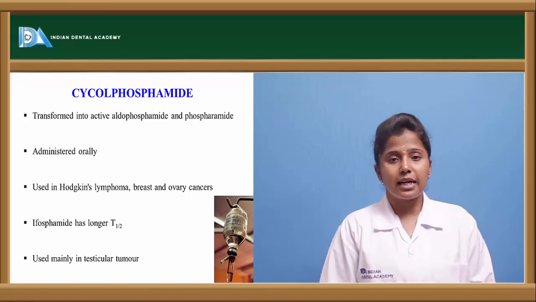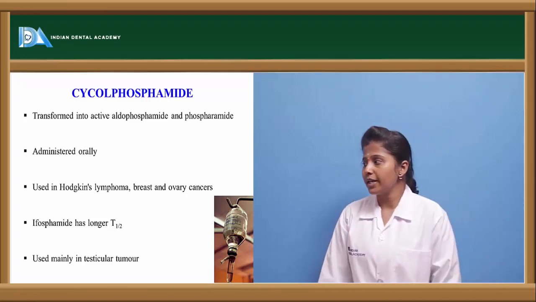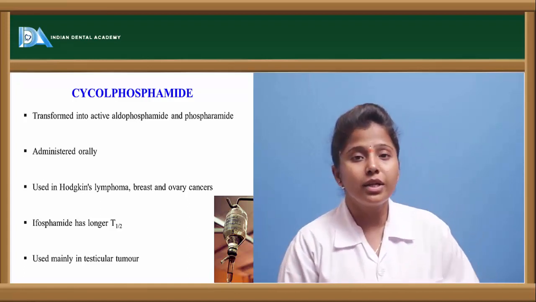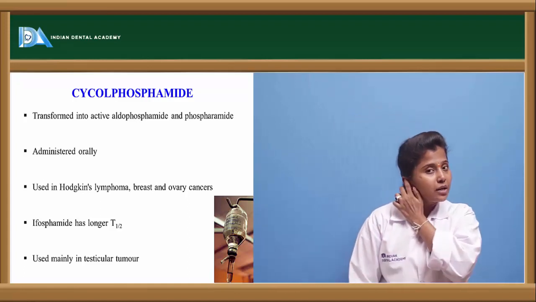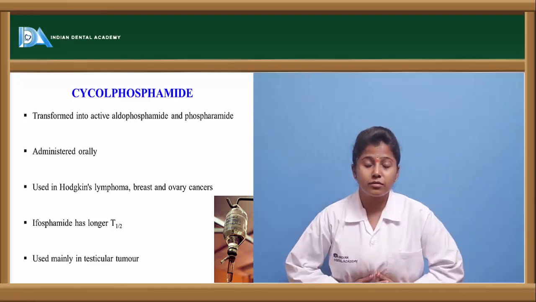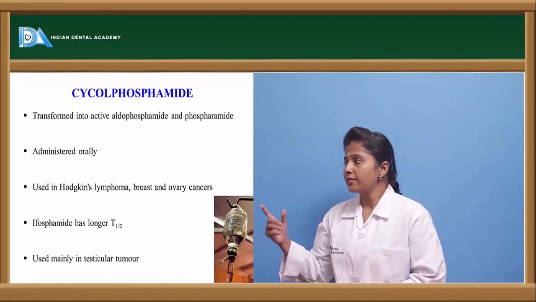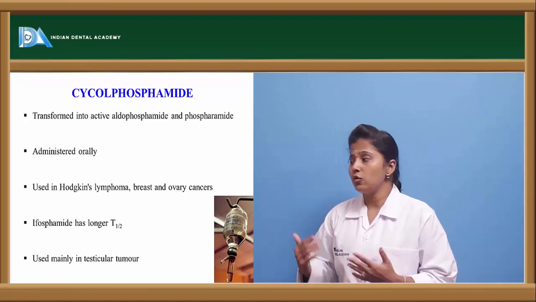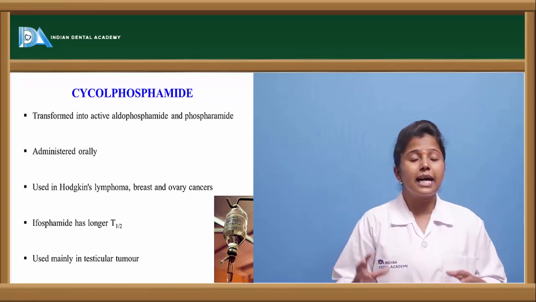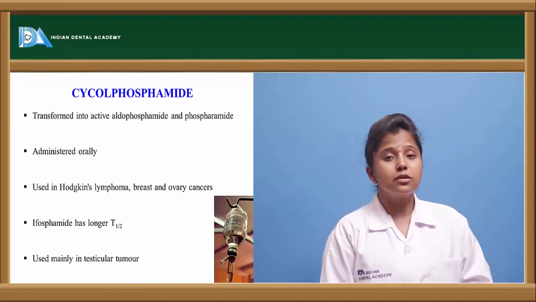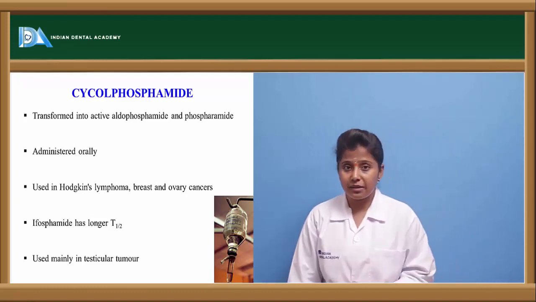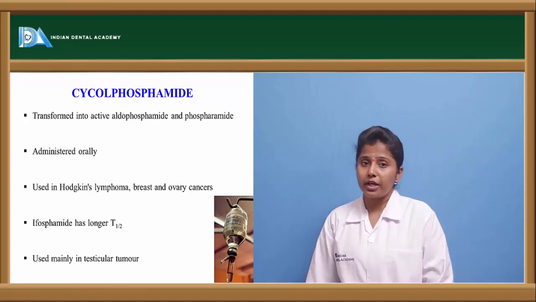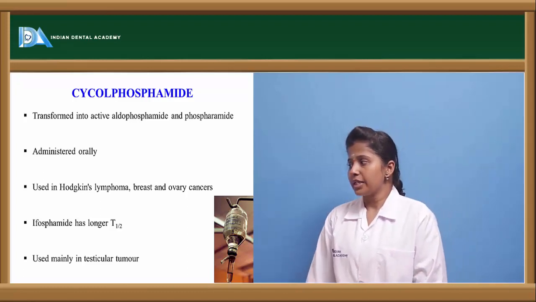The other drug is cyclophosphamide. Cyclophosphamide is transformed into active aldophosphamide and phosphoramide. Each and every drug forms its own active metabolite, or its own alkyl group. Once cyclophosphamide enters the body, it is transformed into aldophosphamide and phosphoramide. These are the active forms of cyclophosphamide. These groups react with the nucleic acids and thereby inhibit their synthesis. It is administered orally, and is mostly preferred in Hodgkin's lymphoma, breast and ovary cancers.